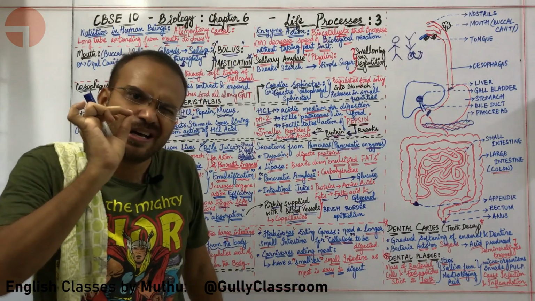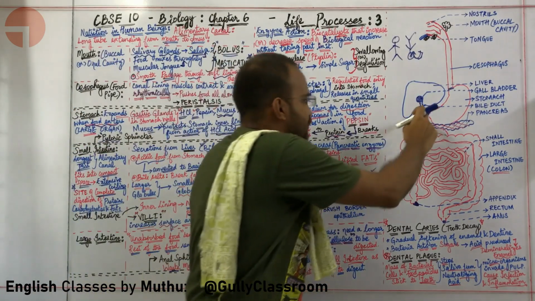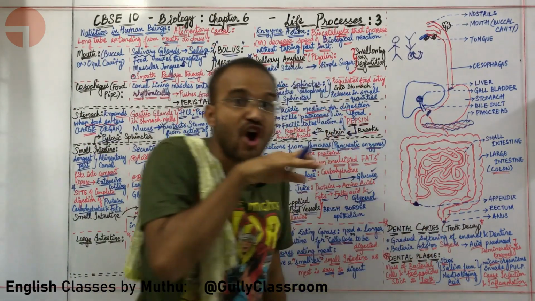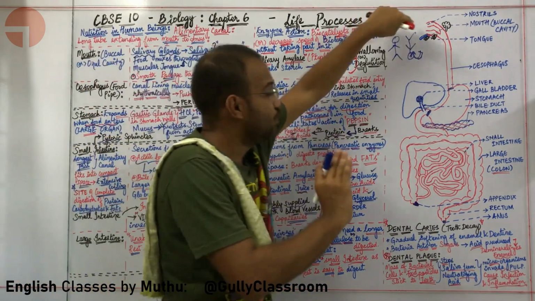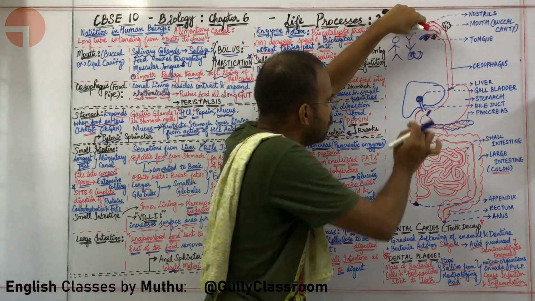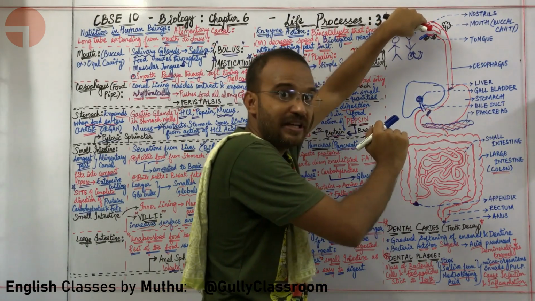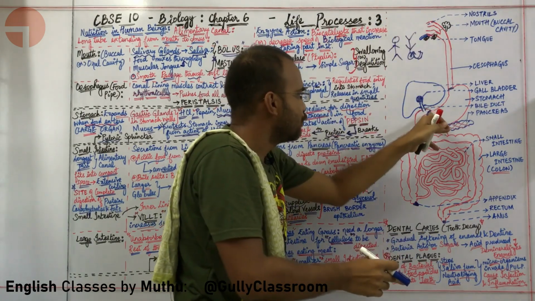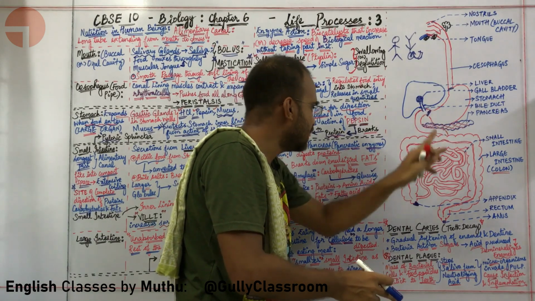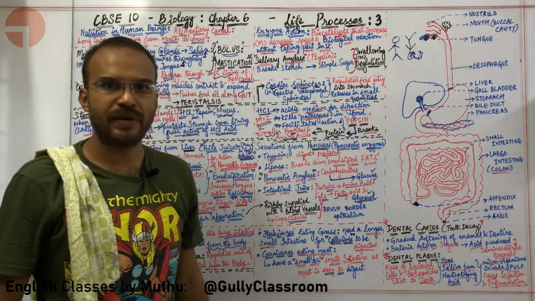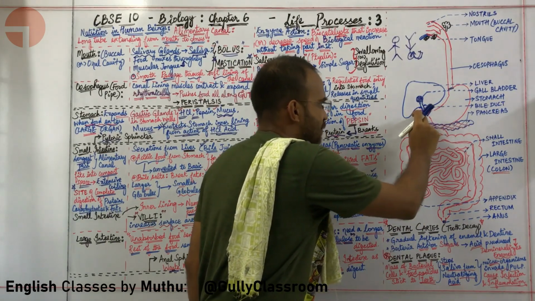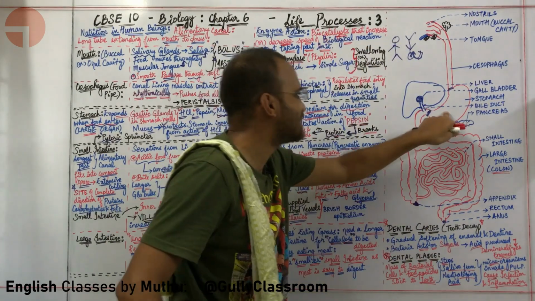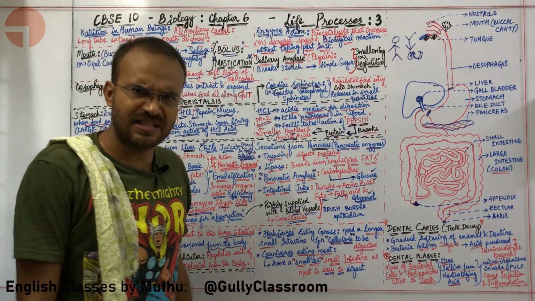Even saliva is slightly acidic. After the stomach till our anus, all digestion takes place in a basic medium. So food is digested from mouth to stomach in what medium? Acidic medium. And in the small intestine to the anus? Basic medium. So once the food gets out of the stomach, it needs to be converted from acidic to basic. How is this achieved, sir?